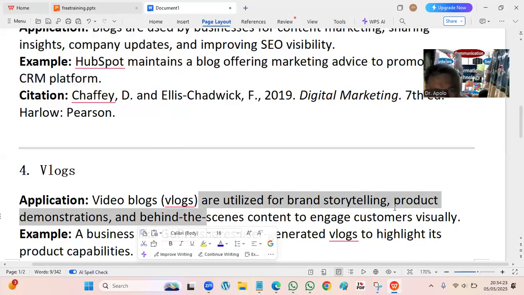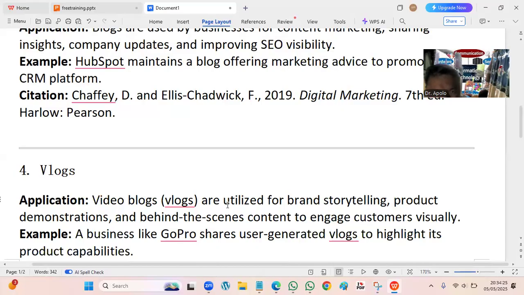So they just put a video there and then people listen and then they will tell about the product, services, everything about the new product. As if you have a teacher in your online. So product demonstration. Later on it was used by education. A lot of teachers are videoing their presentation and then sending it to the students. That's actually a vlog also, but basically it's more for product promotion.